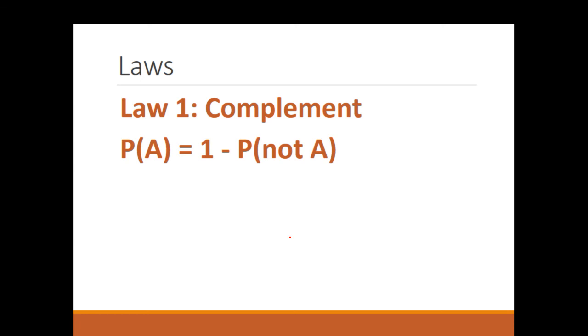All right, so there's some laws in probability. They're not really laws, but we call them laws because it sounds better. So law number 1 is the complement law, which is that the probability of A is equal to 1 minus the probability of not A. The probability of winning the Super Bowl is 1 minus the probability of not winning the Super Bowl. The probability of winning the U.S. Open is 1 minus the probability of not winning the U.S. Open. The probability of rolling a 2 is 1 minus the probability of not rolling.